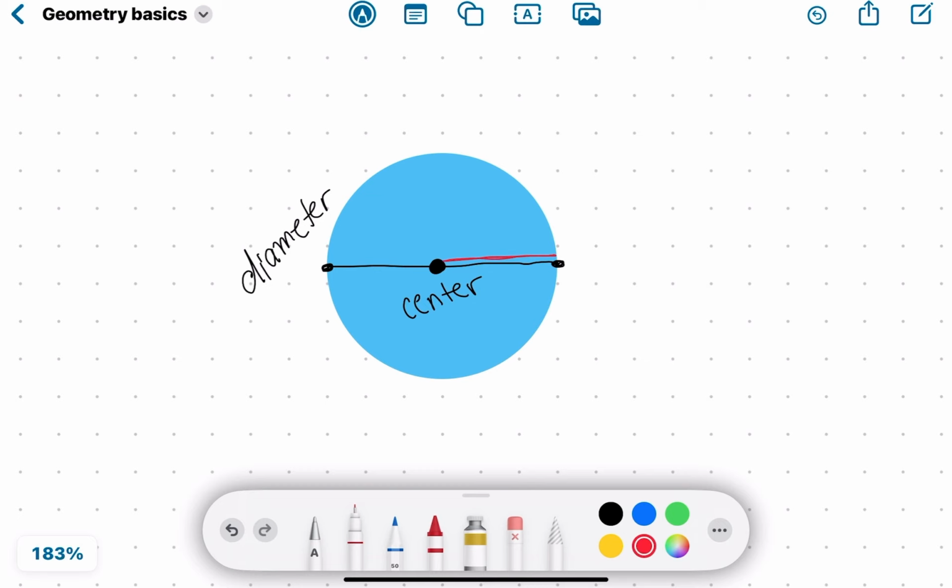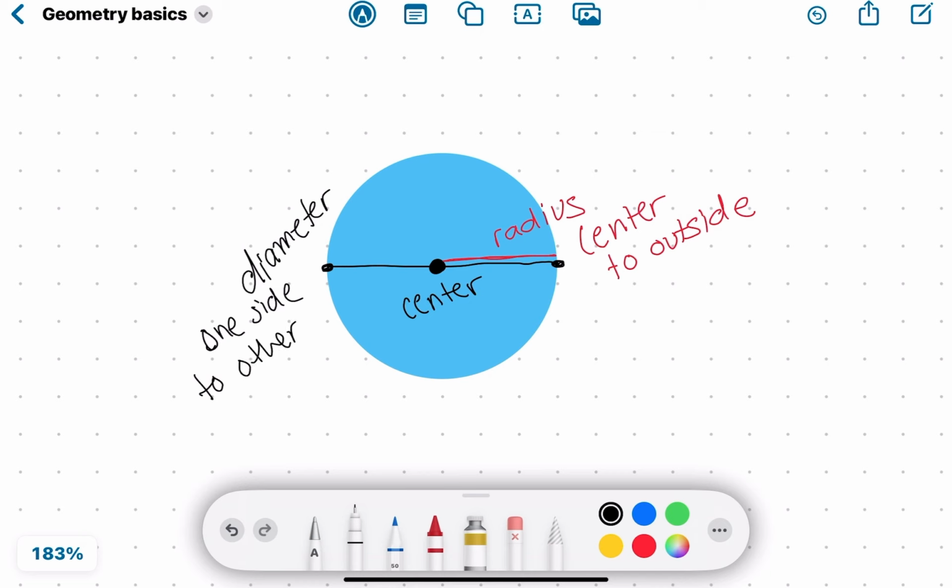The radius is the length from the center of the circle to the outside of the circle. On the other hand, the diameter is just from one side to the other through the center.